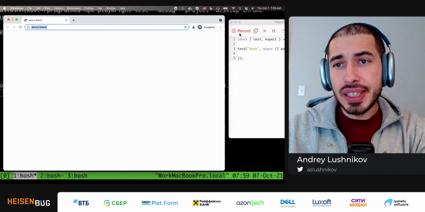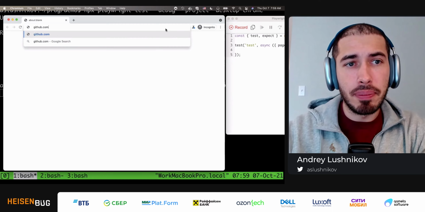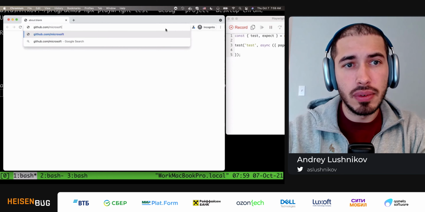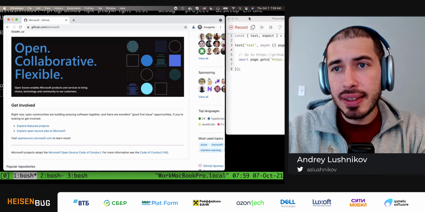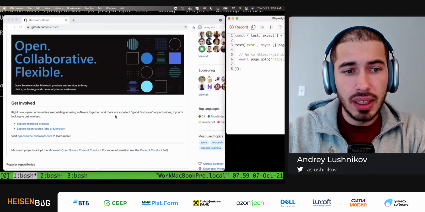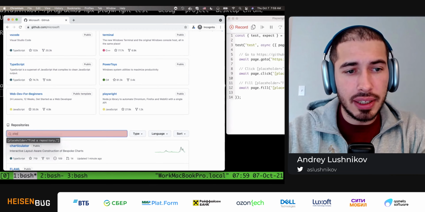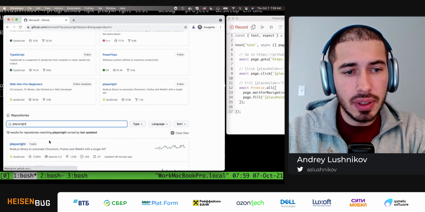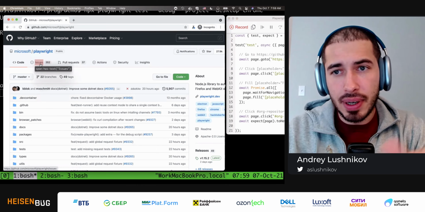Okay, so this red recording actually means that every time I do something in my browser, like let me navigate to Microsoft, you can see that it records my actions. And now we have the navigation recorded. And now I can just go on and type things here, like Playwright. And I'll just do things in my browser.